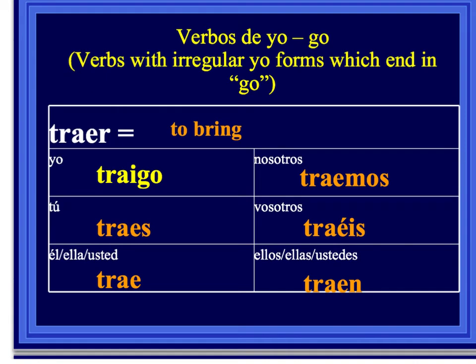Another verb with the yo-go is traer, which means to bring. Yo traigo, tú traes, él, ella, usted trae, nosotros traemos, vosotros traéis, ellos, ellas, ustedes traen. Notice in your yo form here that you have an I. That is commonly left out. Sometimes kids just like to say trago, T-R-A-G-O, and they forget the I. But it does have an I in there, and then the rest of them do not, except for vosotros, because that's just the normal, regular ending.